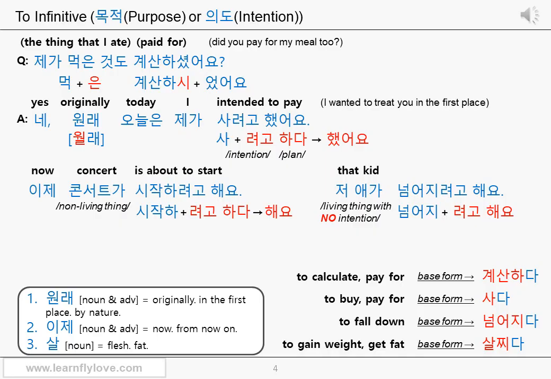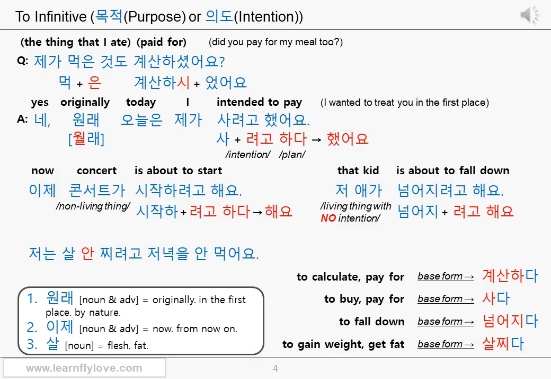Therefore, even though the subject is a person, you can think this 려고 해요 here also means something is about to happen. So 넘어지려고 해요 means is about to fall down. Again, when the subject doesn't have any intention to do something, 려고 해요 can mean to be about to, even though the subject is a person. Okay? So 저 애가 넘어지려고 해요 means that kid is about to fall down.